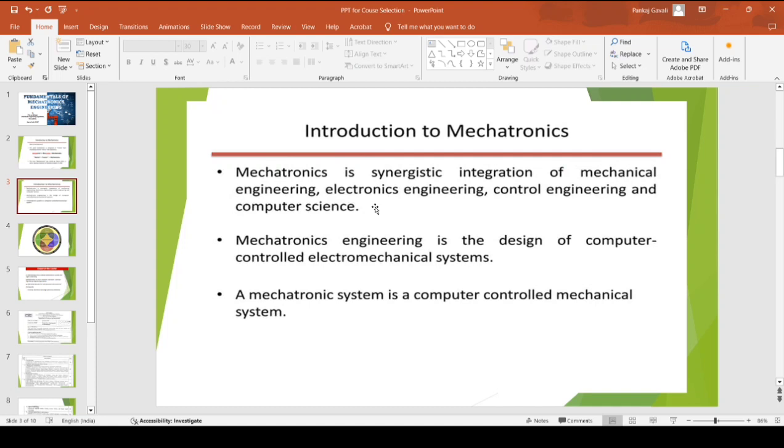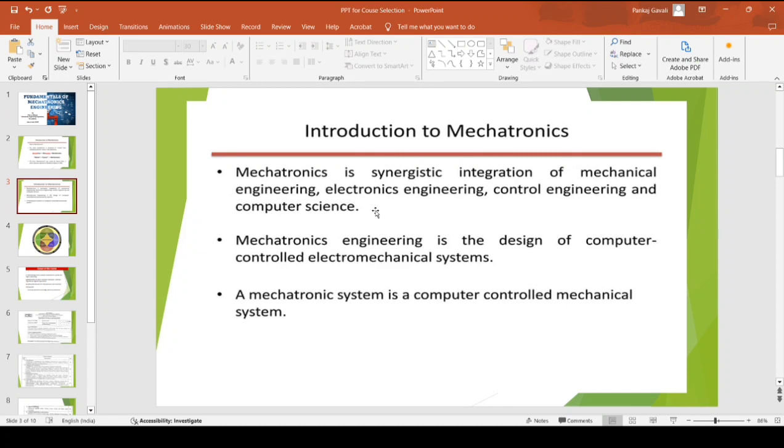As time passed, we can say mechatronics became the synergetic integration of mechanical engineering and electronics engineering, and in addition to these two basic branches, it has included control engineering and computer science engineering as the branch evolved.